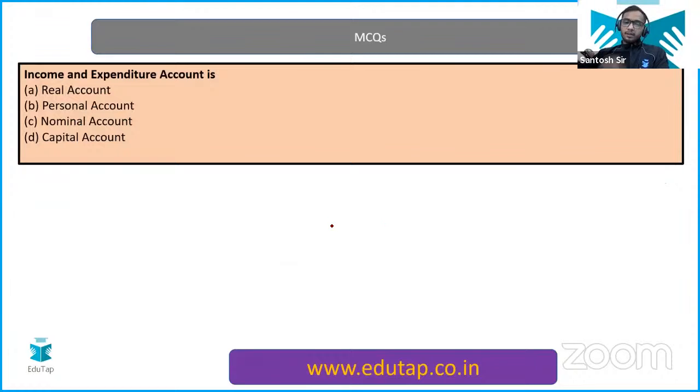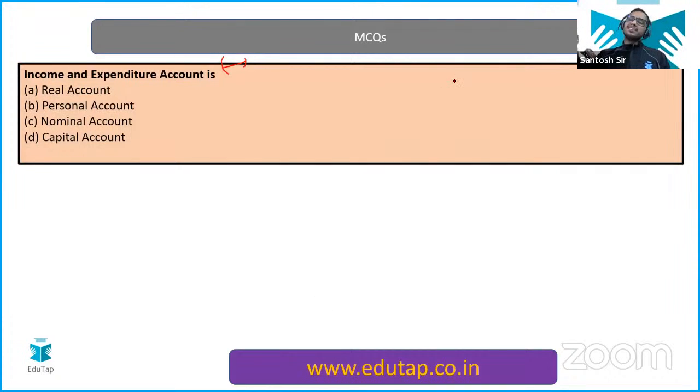Okay. Now tell me the answer of this question. Income and expenditure account is what? Now you have to tell me. Focus here. Is it real account, personal account, nominal account, or the capital account? You have to give me the answer. Think. Is it real, personal, or nominal? Okay, I have got so many answers. Now let me check. Wait for a minute. Let me check. Yeah, everyone is correct.